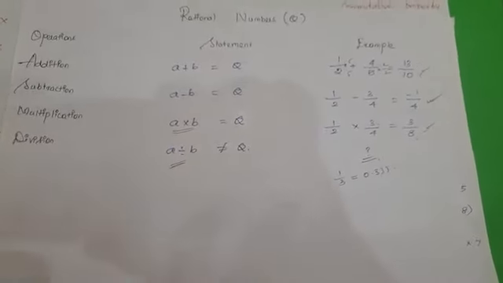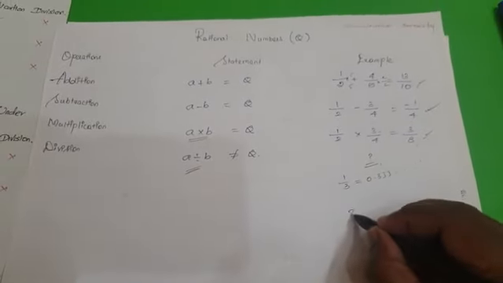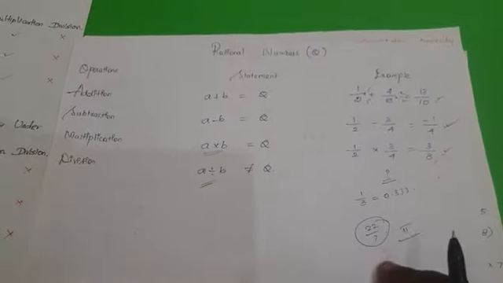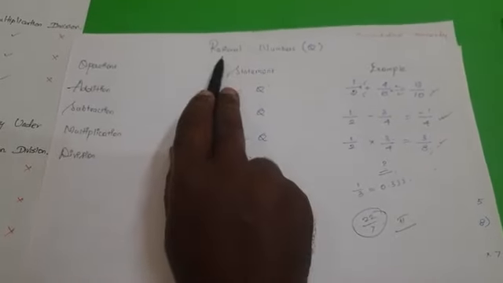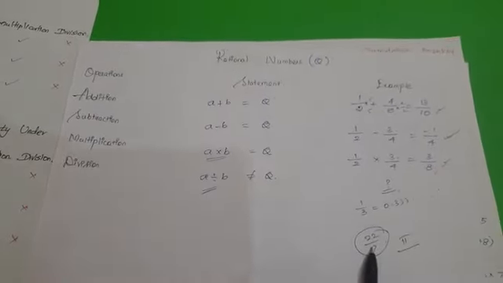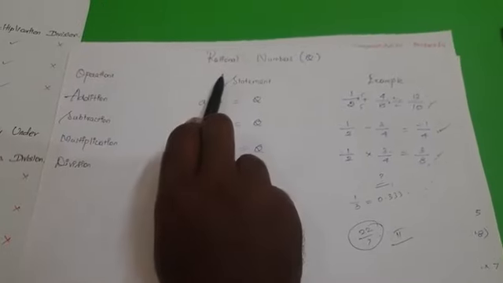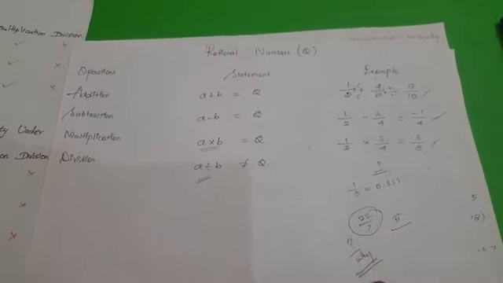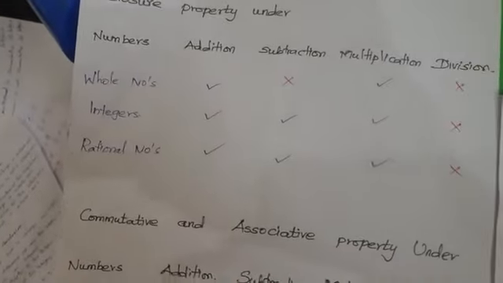In the real number system, we have rational numbers and irrational numbers too. For example, 22 by 7 is taken as the value of pi. Pi is not a rational number because pi is an irrational number. This is also in the format of p by q and q is not equal to 0, but this number will not come under rational numbers. Why? These concepts you will learn in your 9th standard. Anyhow, we'll discuss it in the next day's classes. Okay, fine. So this is the closure property that we discussed.